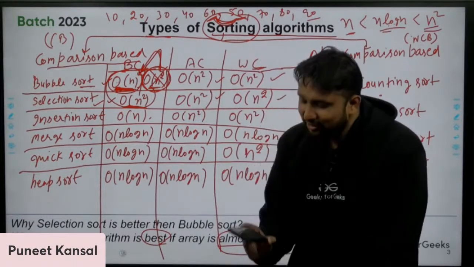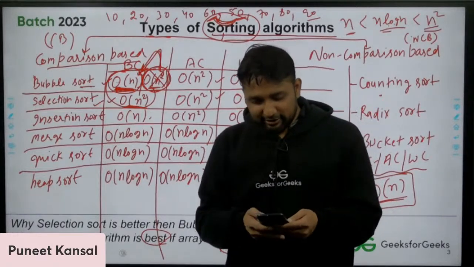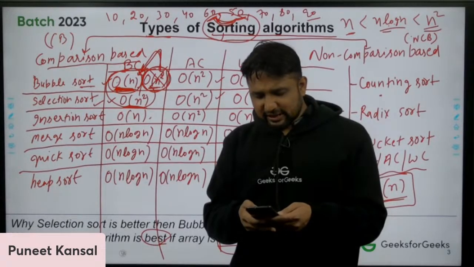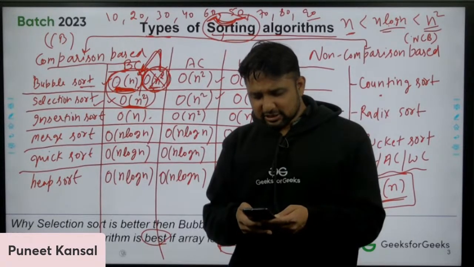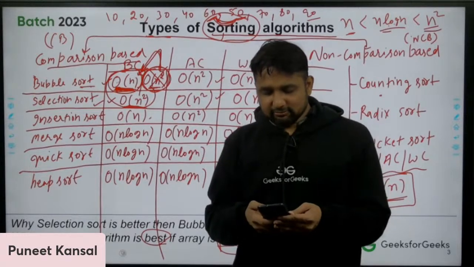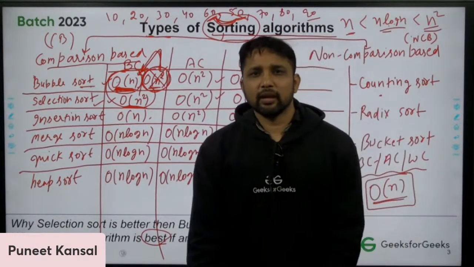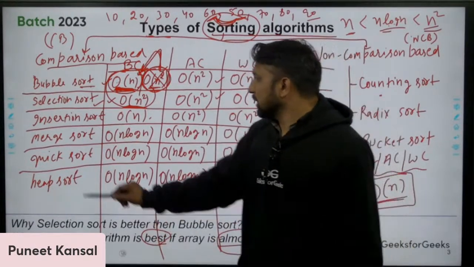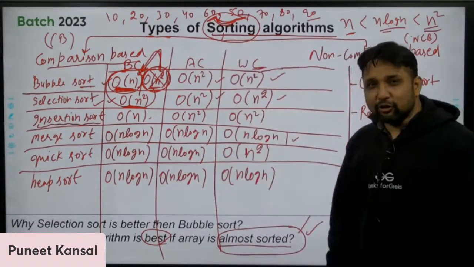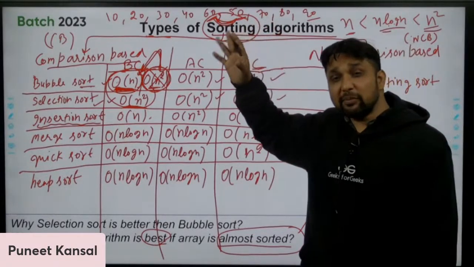So Praveen is asking why. Yeah, Praveen, I will come to your answer. Definitely you have to ask why. Praveen says bubble sort and insertion sort. Mehak says insertion sort. The GATE aspirant says maybe insertion sort, and insertion sort is the right answer. Insertion sort is actually the best algorithm when the array is almost sorted, not completely sorted but almost sorted.